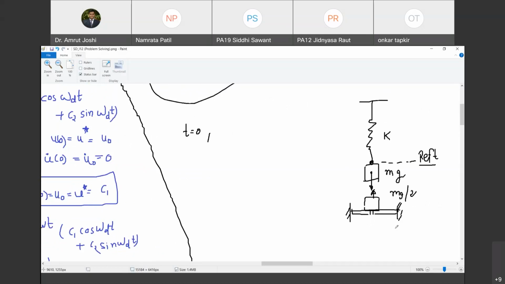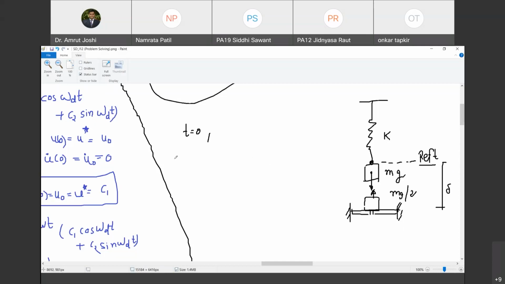So now, how is mass m, or weight mg, supported? Mg by 2 through the spring suspension and mg by 2 through these stoppers. Are you with me? Now, at this position, what is this delta? Can you tell me the value of this delta with reference to a chosen reference position?